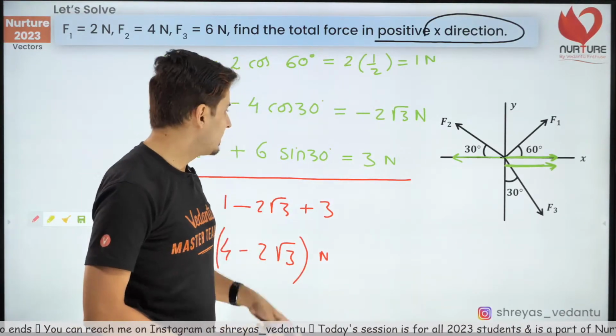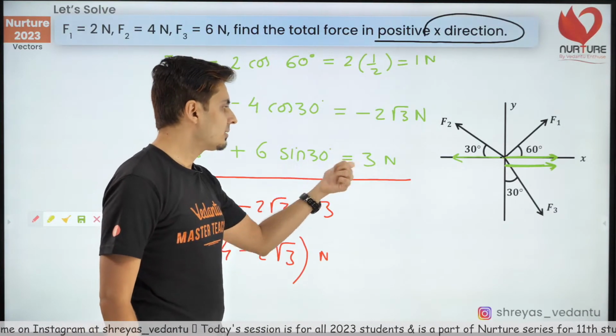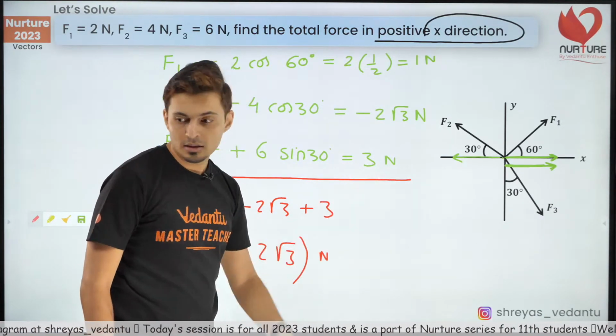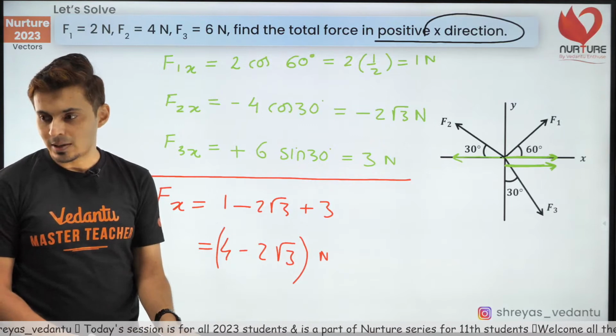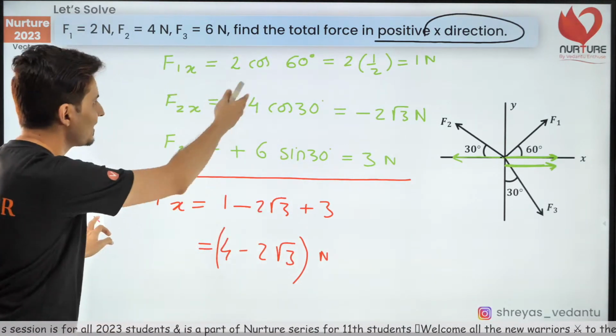Oh, Riaz, I think you made a mistake. Sin 30 is half, not root 3 by 2. Be careful. This is not 3 root 3, this is 3. Okay. Yes. That's how you solve. Understood how we add and subtract vectors by resolution.